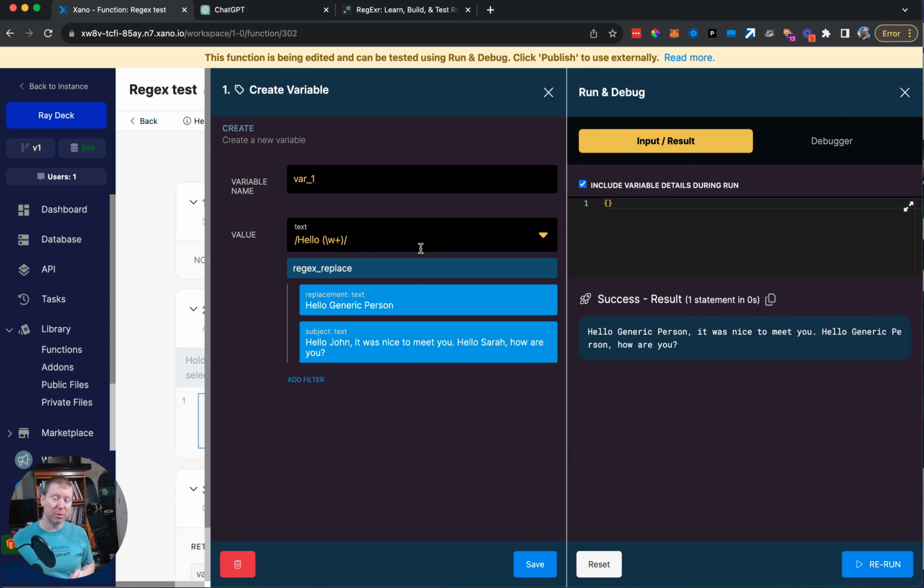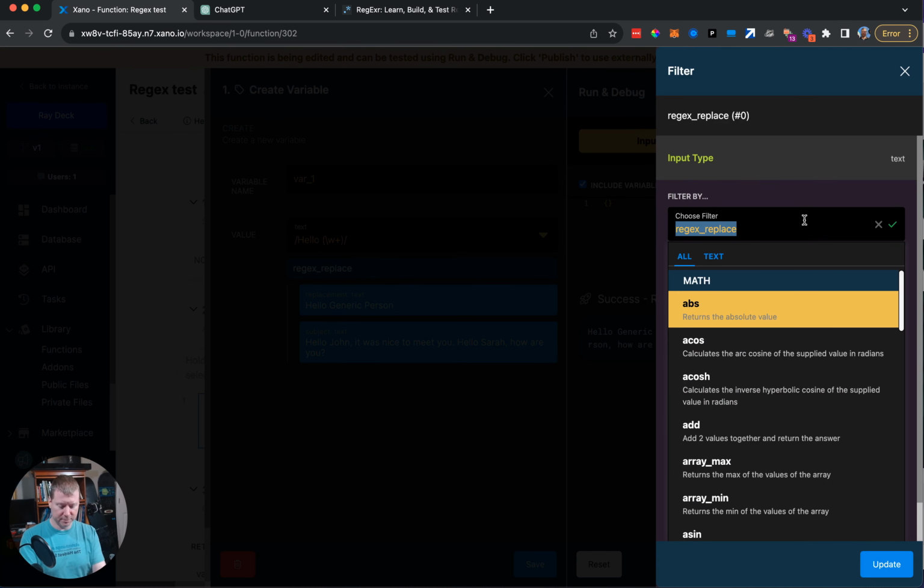Because while the language of regular expressions is somewhat similar, the way they get implemented is not. They do not work the same in JavaScript and PHP and Python. And Xano is actually a variant on the way PHP does it. And you want to pay attention to how it's actually going to look. So by running it once, seeing the results, and using tools like first and last, you can make sure that you're going to get the results you're looking for, and then being able to do things like replace or what have you if you're looking to do more advanced manipulations.